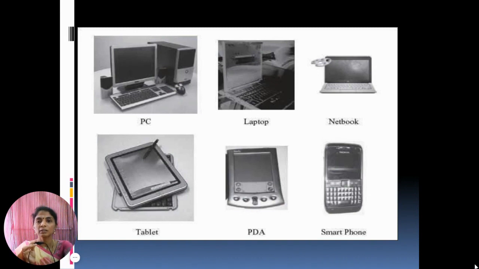So these are the examples of microcomputer. First one is the personal computer. PC is nothing but a personal computer. It is the most common type of microcomputer. It is a standalone machine that can be placed on the desk.